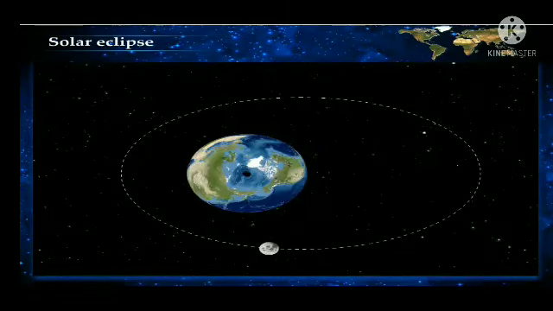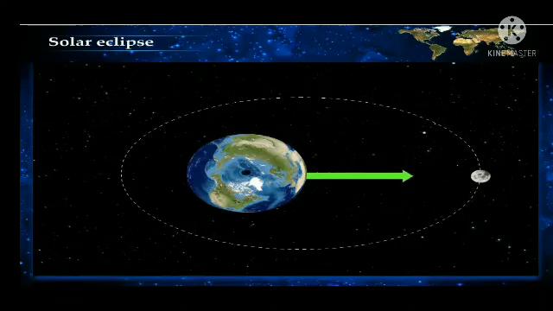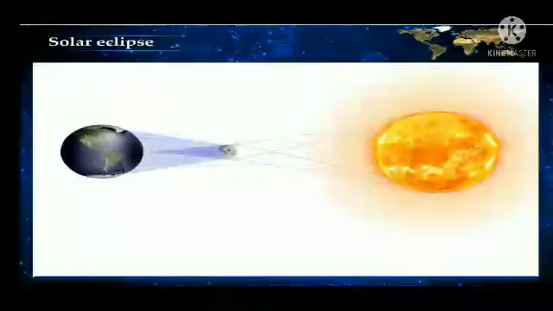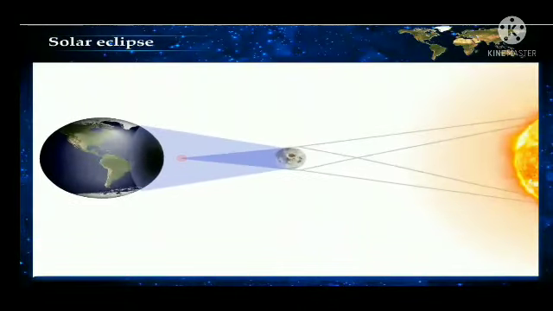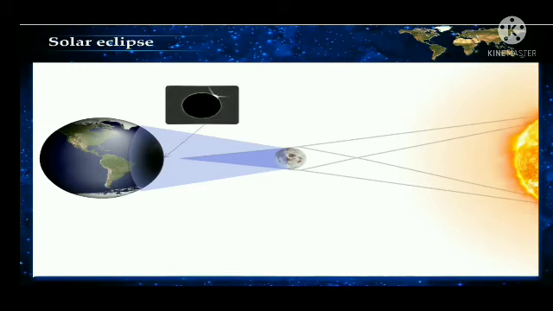Sometimes the moon is at the farthest distance from the Earth, that is, in the apogee position. As a result, the dark shadow of the moon does not reach the Earth, it ends up in space itself. During this time, from a very small area of the Earth, only an illuminated edge of the sun disk is visible. This edge of the sun disk appears like a bangle or a ring. This condition is called annular solar eclipse. It is a very rare phenomenon.